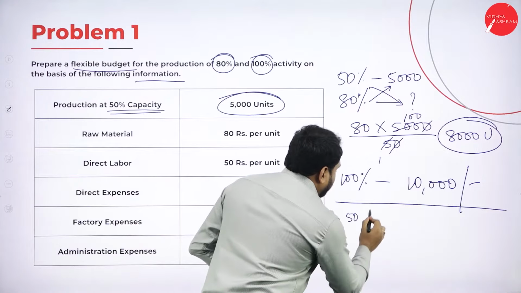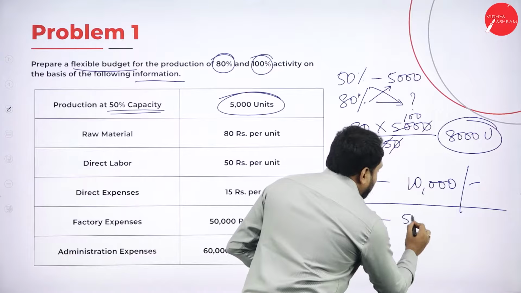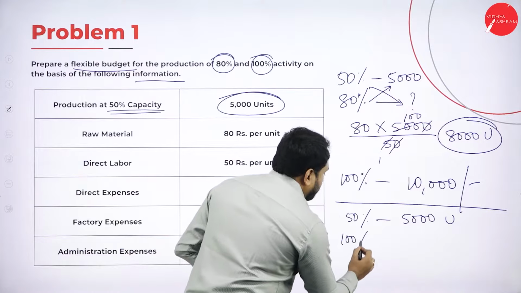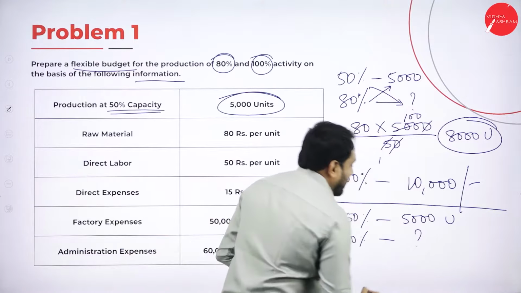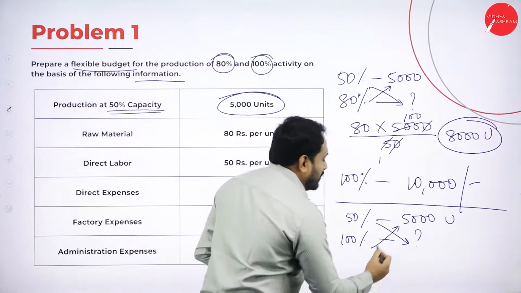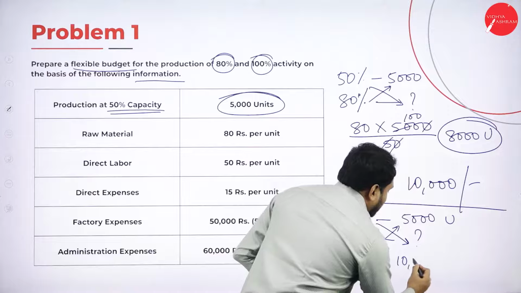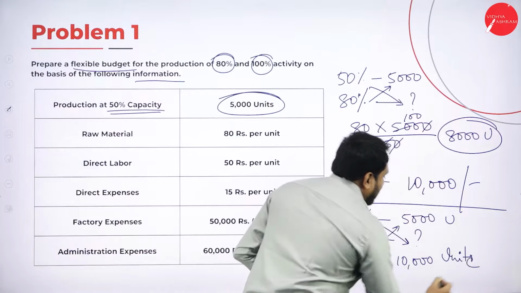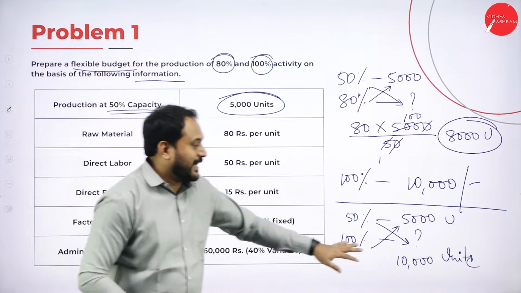Say for 50% we manufacture 5,000 units. So for 100%, how much? Again, it is a cross multiplication where this will go here, this comes here. So how much will you get? You will get 10,000 units. You people need to calculate and you are supposed to tell me whether it is right or wrong.